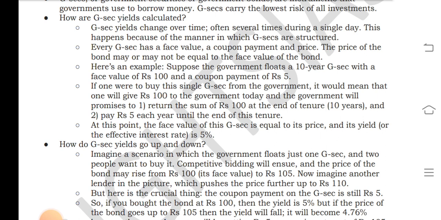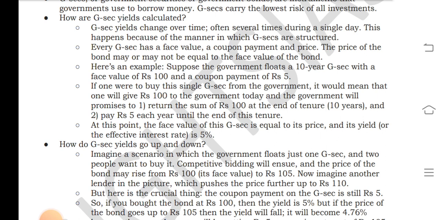How do G-Sec yields go up and down? Imagine the scenario in which the government floats just one G-Sec and two people want to buy, and the competitive bidding ensures the price of the bond may rise from the face value of Rs 100 to Rs 105. And now imagine other lenders in the picture, which pushes the price further up to Rs 110.